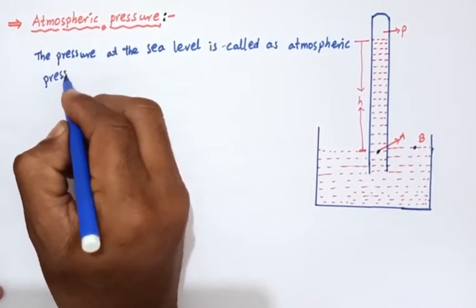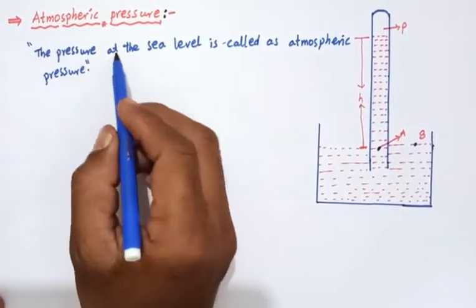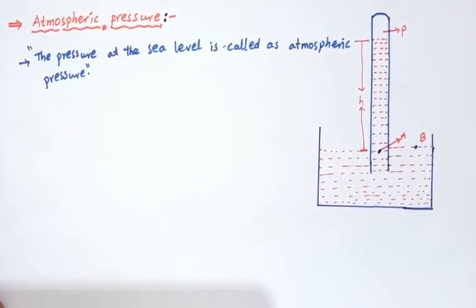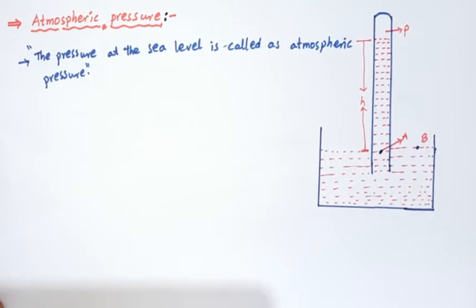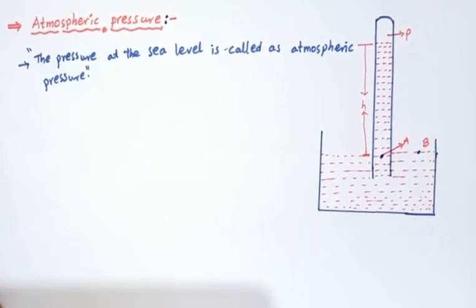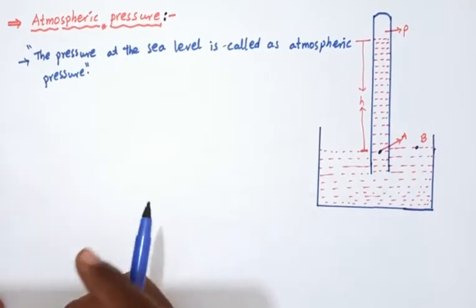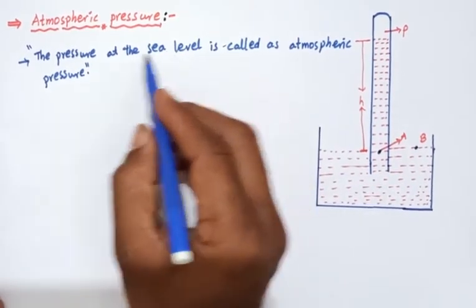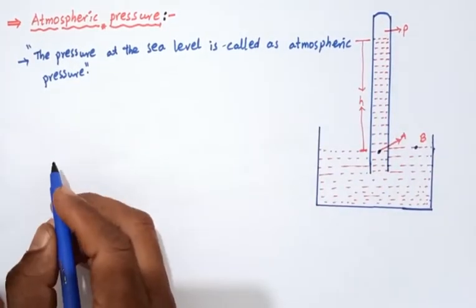Okay. So again another definition: the atmospheric pressure at any point is equal to the weight of the column of air of unit cross-sectional area extending from the point to the top of the atmosphere. But simply, the pressure at the sea level is called atmospheric pressure.